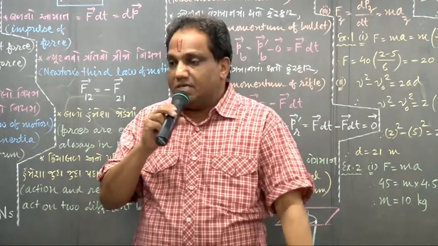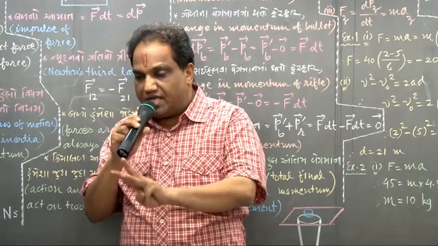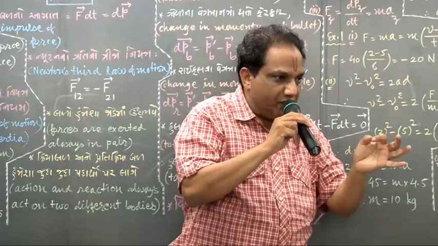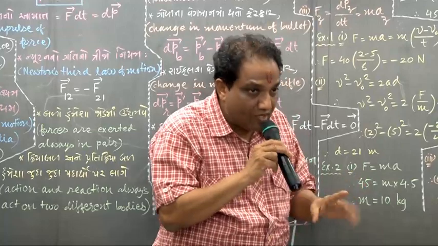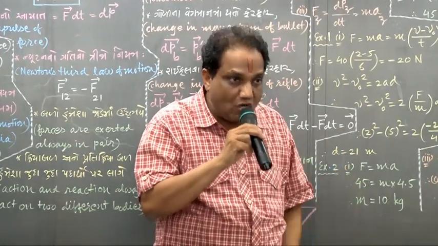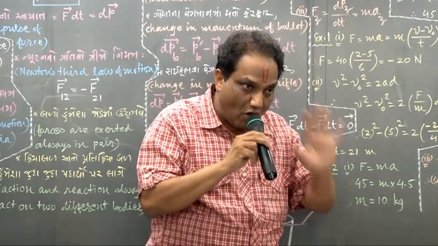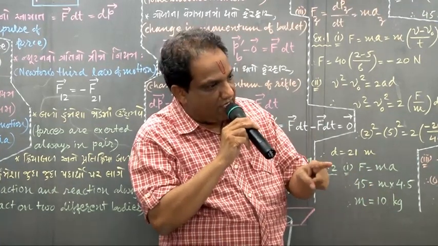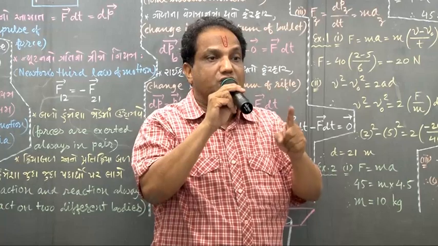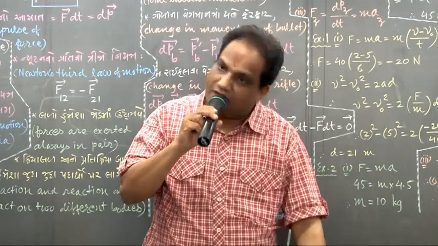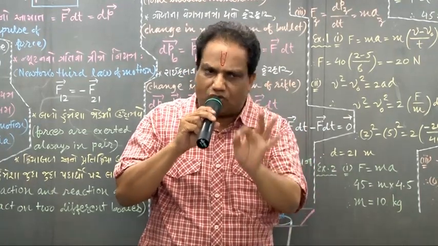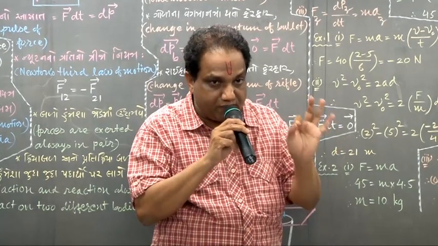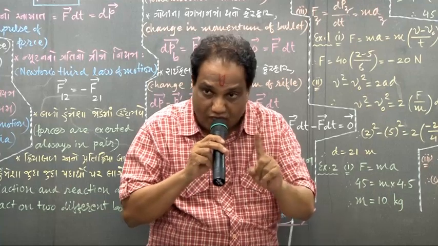So force is required on 3 occasions: first, to bring motion in the body; second, to stop the body in motion; and third, to change the direction of velocity. At each of these occasions, the exertion of the physical quantity which is responsible is known as force.